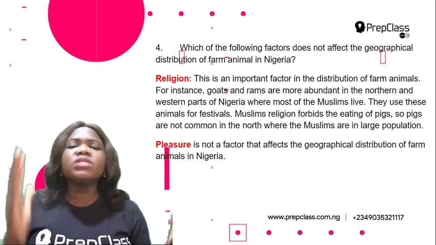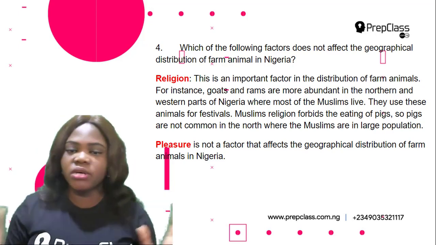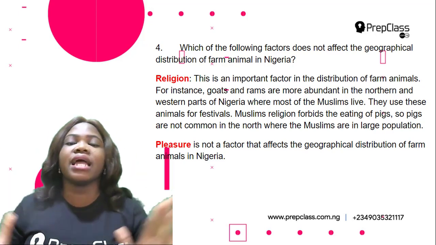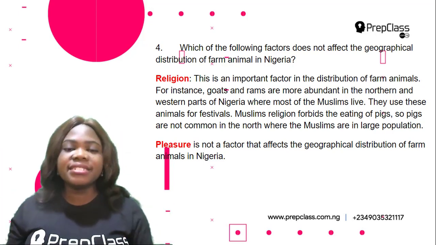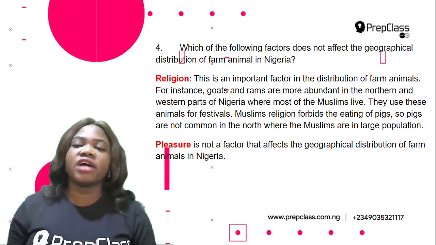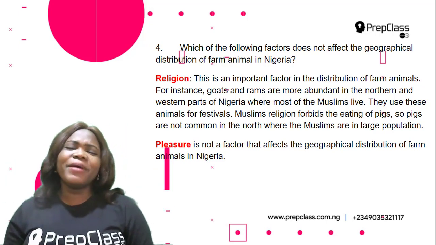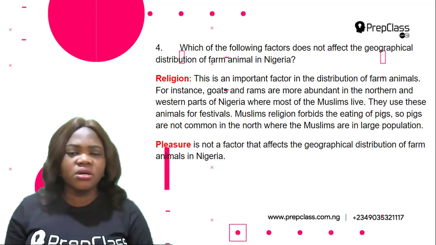Okay, so Muslims forbid the eating of pigs. So pigs are not common in the north where the Muslims are in large population. So you can see that religion is also a very important factor in the distribution of farm animals. Okay, but there is another option which is pleasure.